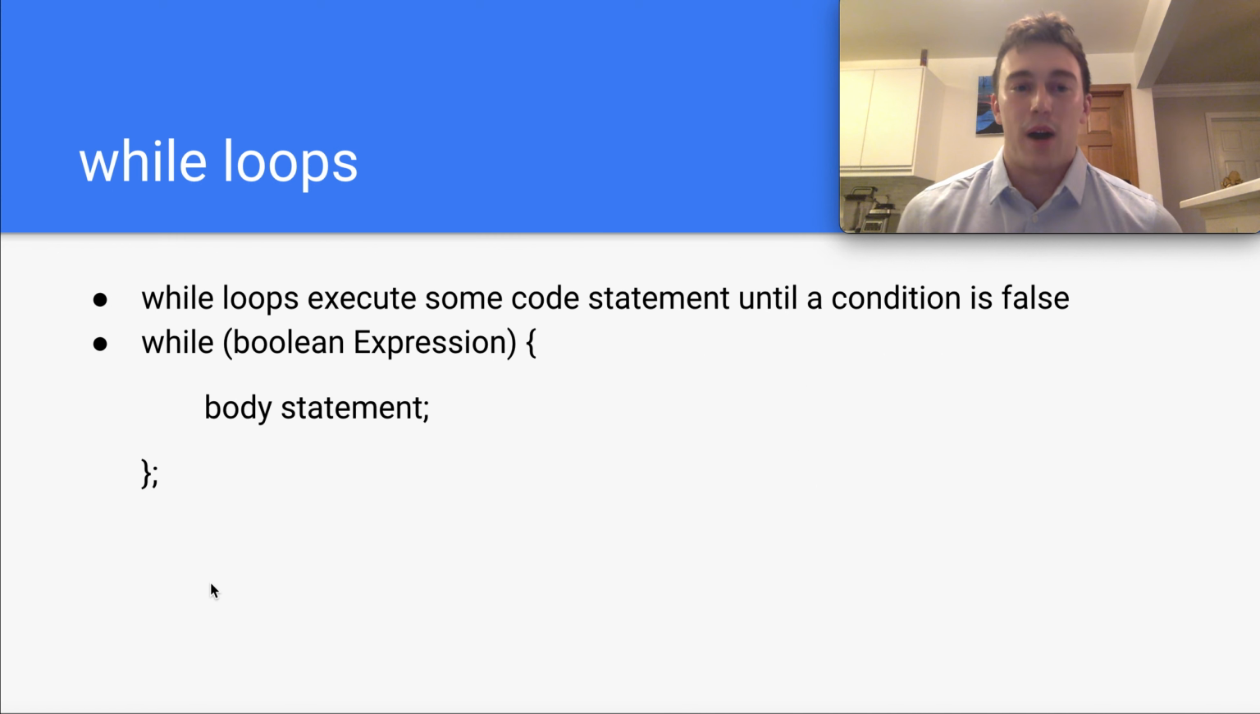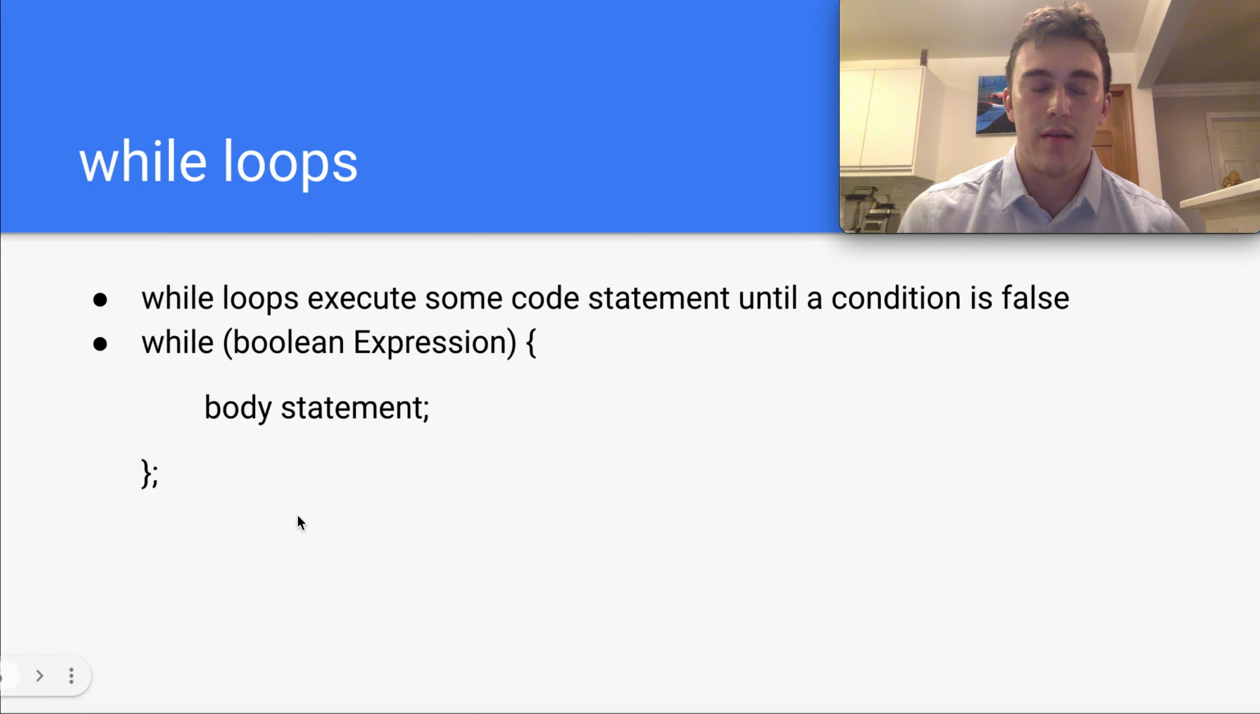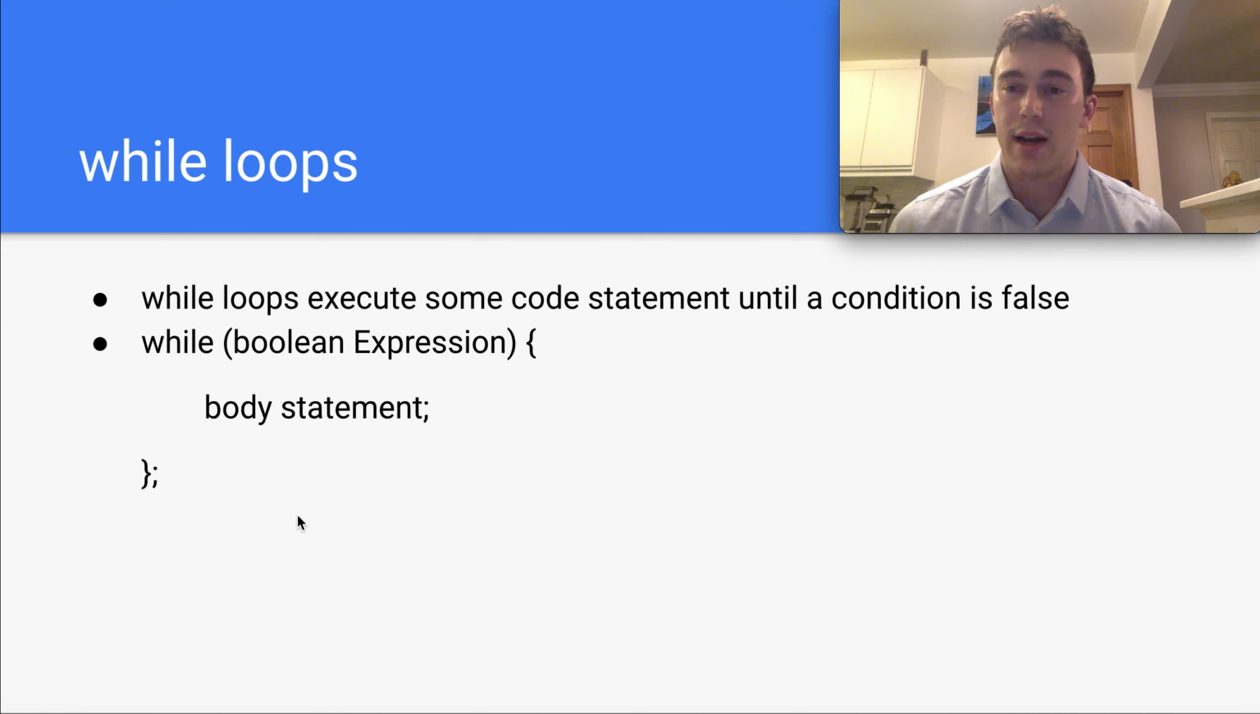So we're going to begin with while loops. While loops execute some code statement until a condition is false. The syntax for while loops is shown here, where we have our while statement, some Boolean expression enclosed in parentheses, and then our body statement enclosed in brackets.